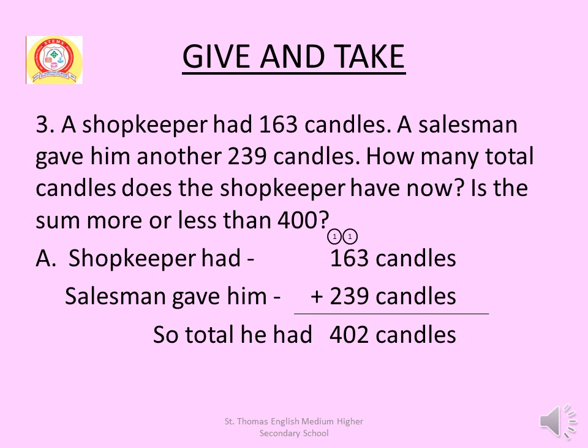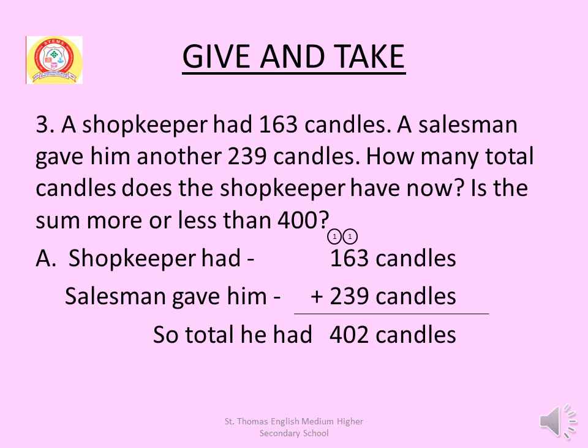Number 3. A shopkeeper had 163 candles. A salesman gave him another 239 candles. How many total candles does the shopkeeper have now? Is the sum more or less than 400?